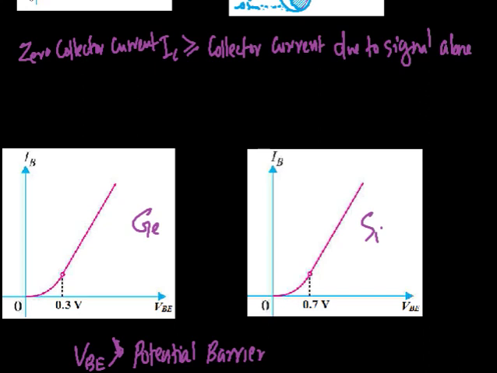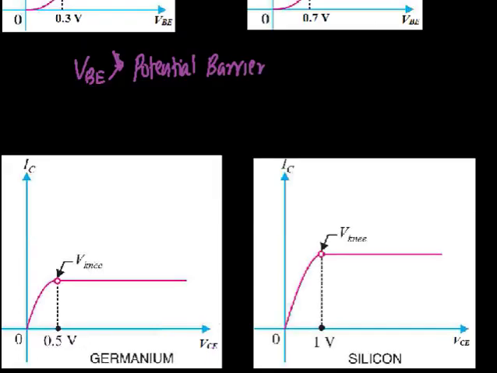And also now consider the collector emitter voltage. The knee voltage is the voltage beyond which the collector current is almost independent of the collector emitter voltage.